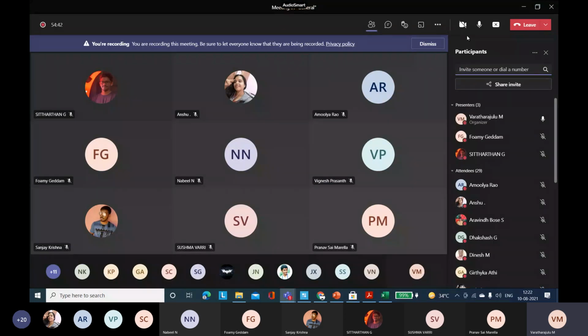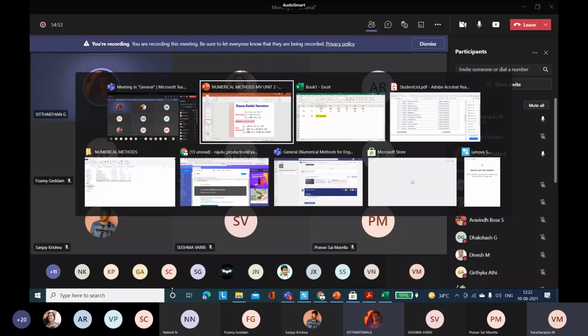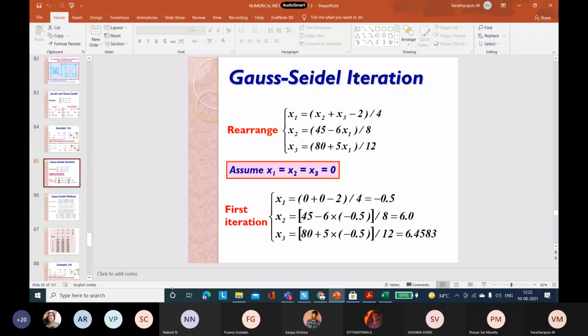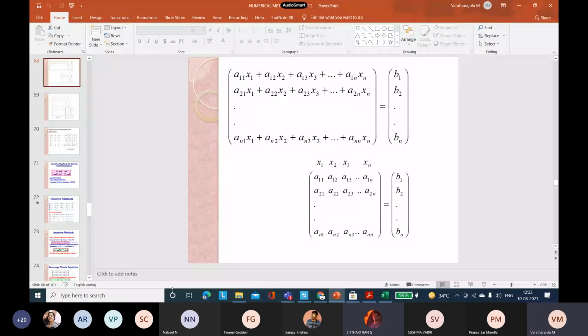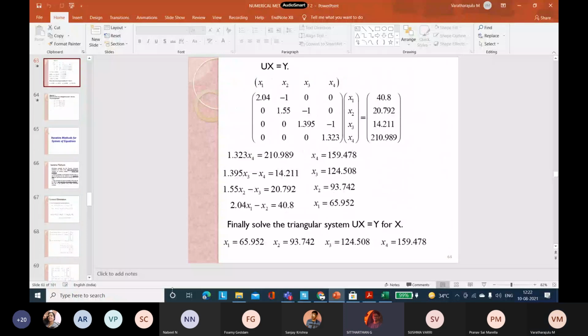Any queries? Any queries? So can you show the last problem used? Yes. Example 11. Not this one, this is the homework.